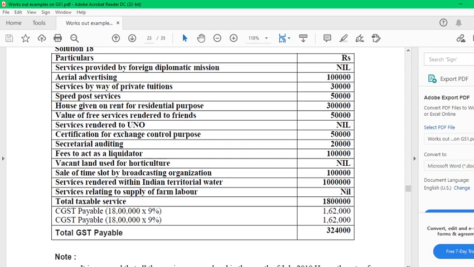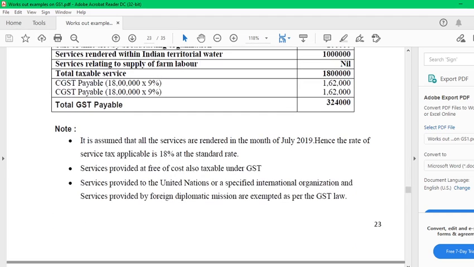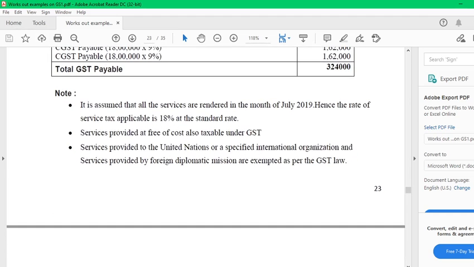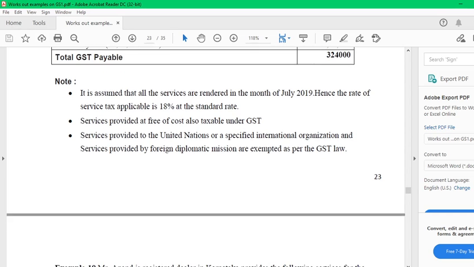Therefore, the invoice is 3,24,000. That is, we are supplying these to a party and providing different services. Okay, here it is given that if the tax rate is not given, applicable is 18%.